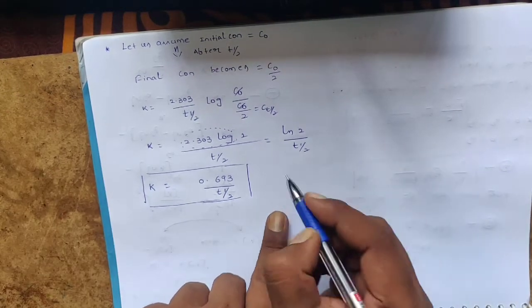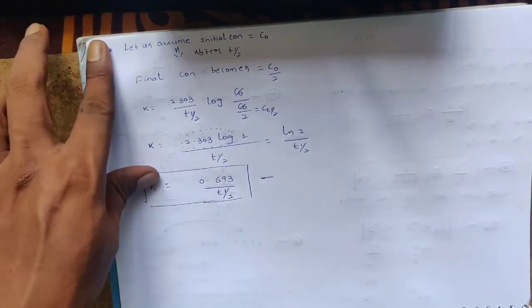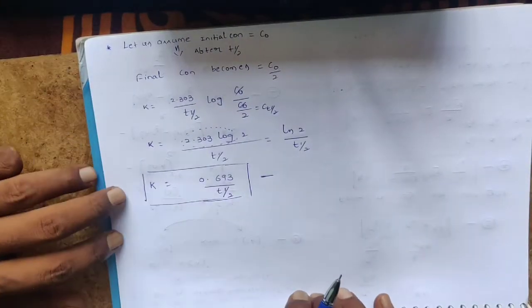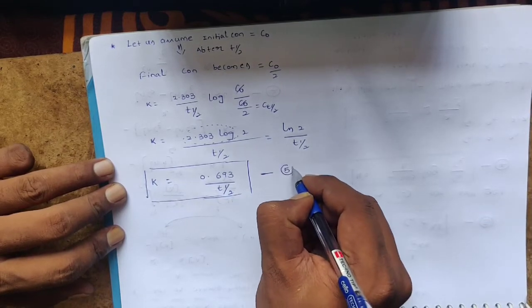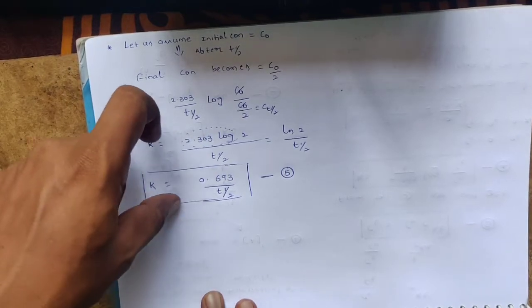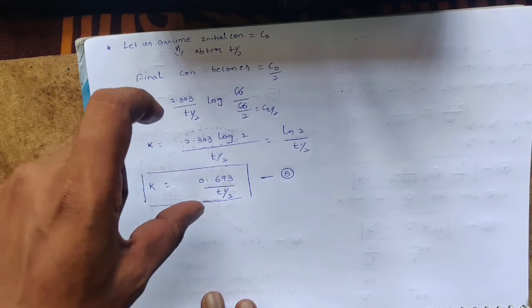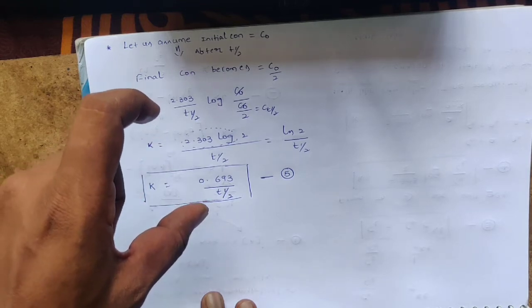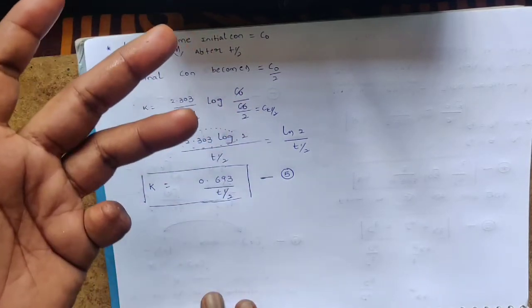Let us assume this one as fifth equation. This is nothing but half-life. From the equation, we came to know that half-life of first order reaction does not depend on initial concentration.